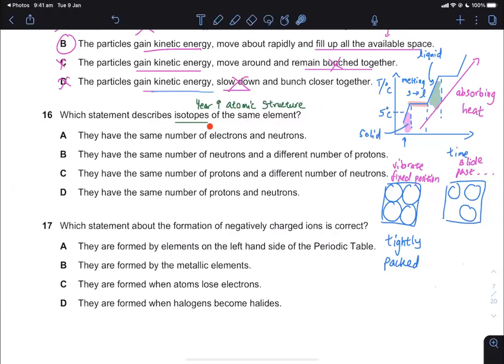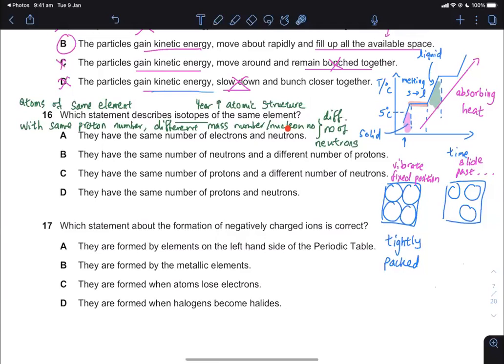Isotopes are defined as atoms of the same element. So there's the first bit of the definition, atoms of the same element. If they are the same element, that means they must have the same proton number, because you are the same element, you are the same identity. So same proton number, but something is different. What is different is different mass number, or you can say different nucleon number, and therefore different mass or nucleon number. That means different number of neutrons. Do not confuse nucleon and neutrons.